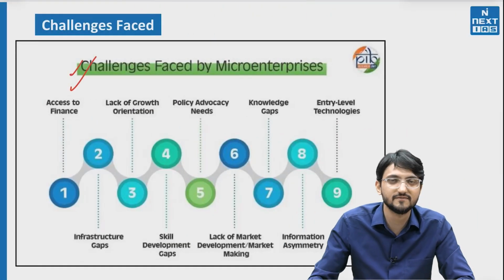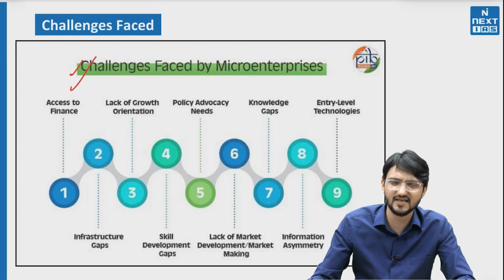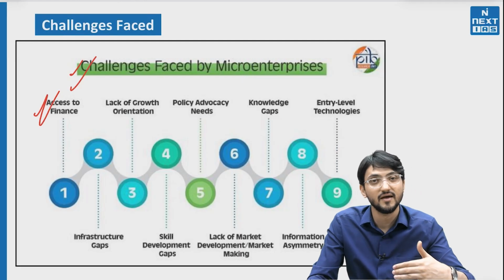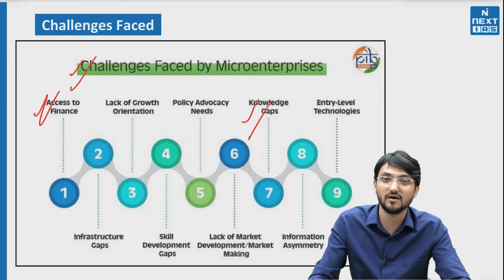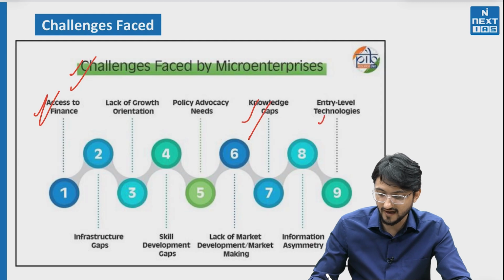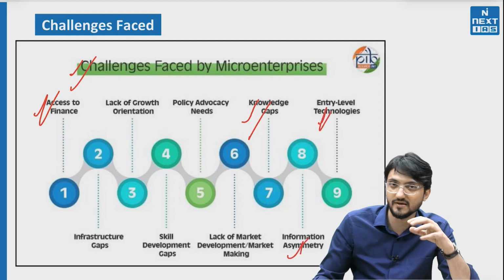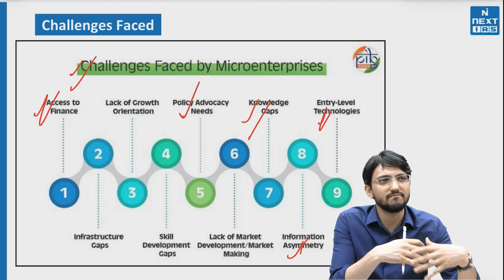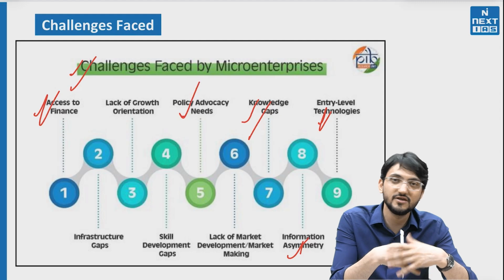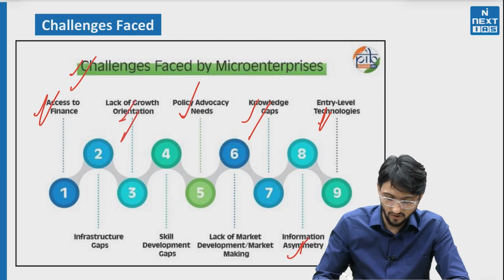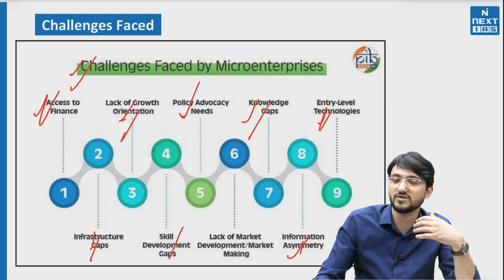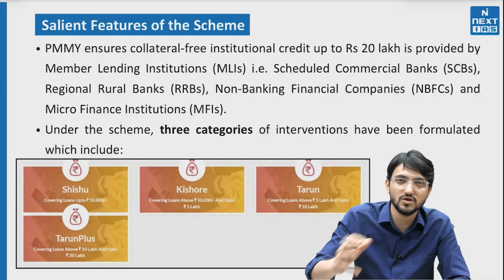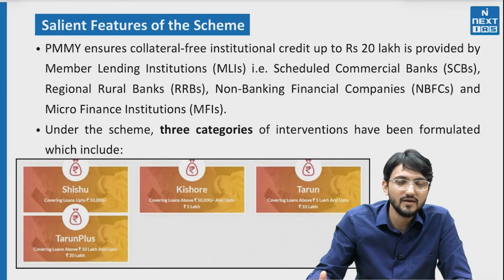See here, there were some challenges with the micro enterprises. You must understand that there was a challenge to get financing. This was the biggest challenge. Then access to technology was a bigger challenge. That knowledge gap was there. Then we have the issue of information asymmetry, that people will not have information. Then policy advocacy was not there, because people have elected representatives, but these initiatives were not talked about as much. Skill development issue was there, scaling was there, then profitability was not focused upon. All these challenges were there. So Mudra Yojana was launched keeping in mind that the financing issue will be resolved.